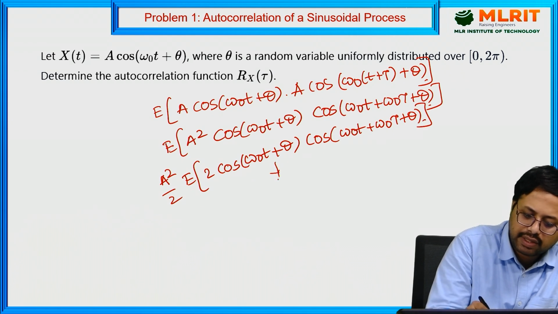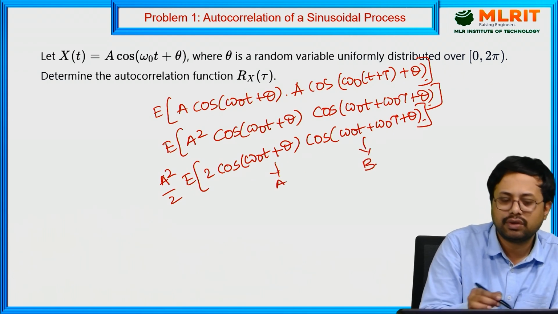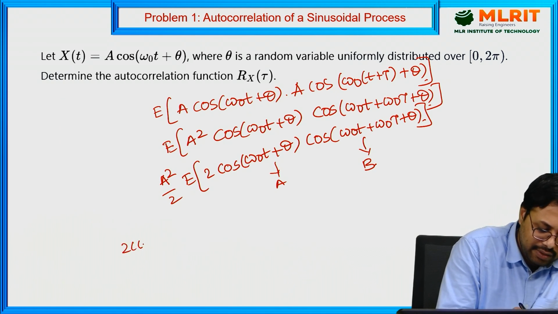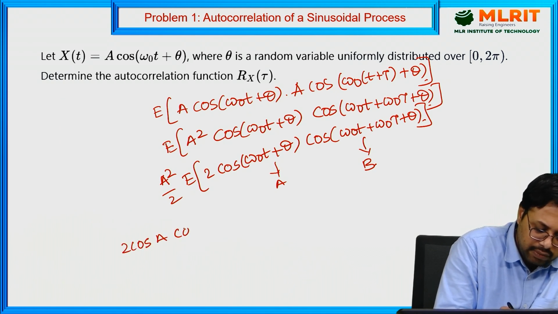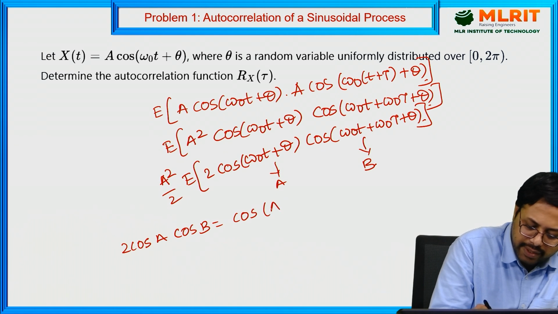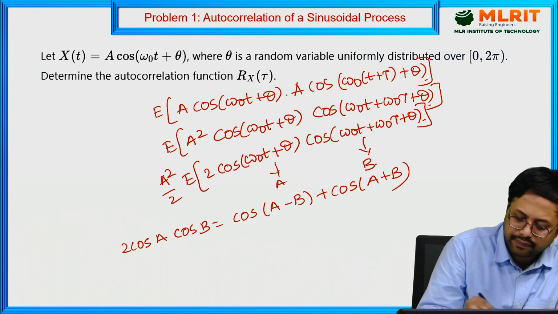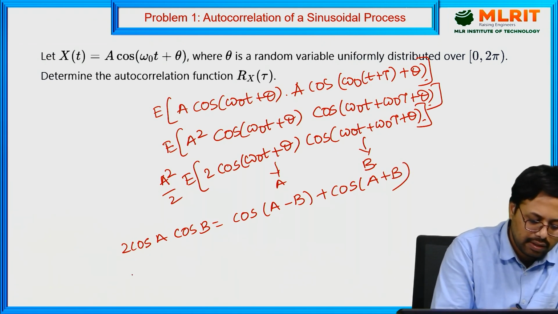Okay, this one you can consider as A, this one you can consider as B. Then you know the formula 2 cos A cos B equal to cos of A minus B plus cos of A plus B. Okay, this is a formula. Then what you are going to get?